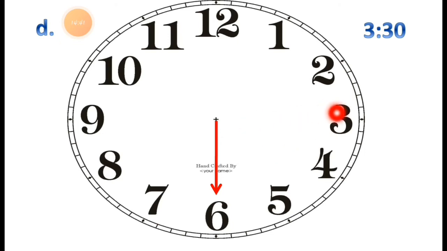So we have to draw the hand between 3 and 4. Where do we have to draw? We have to draw between 3 and 4. You can see this, it is near 3 and between 3 and 4, not exactly pointing to 3 or exactly pointing to 4. So here you can see this time.